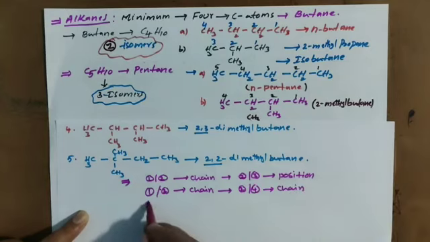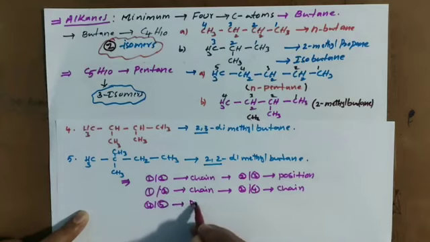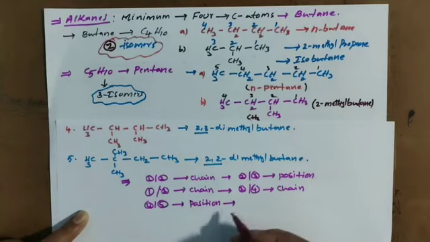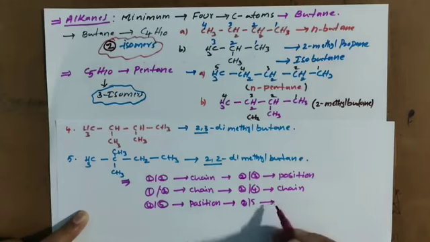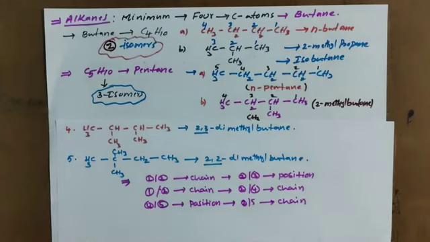And 4 and 5. 4 and 5 are position isomers. And you go for 2 and 5. These 2 and 5 are again chain isomers. Means here we got chain isomers, position isomers. Change in the chain is chain isomerism. Change in the substituent position is position isomerism. So we got chain isomers, position isomers.